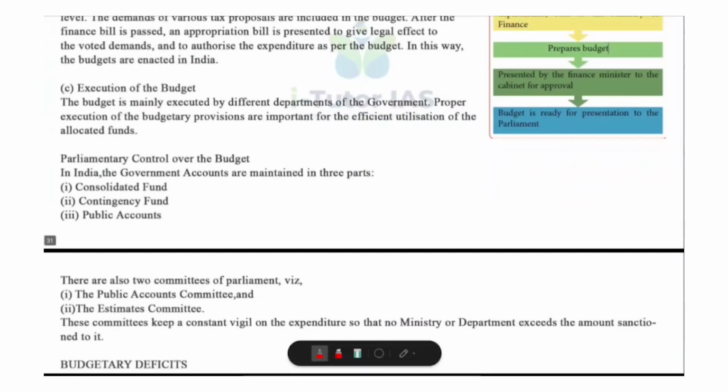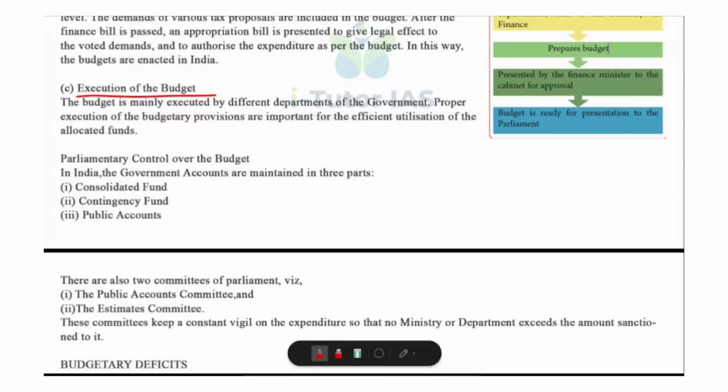The next one, execution of the budget. Once the budget is passed by the parliament or state legislature, the next stage is execution. Who executes the budget? The various ministries and departments of the government are responsible for implementing the budget programs.